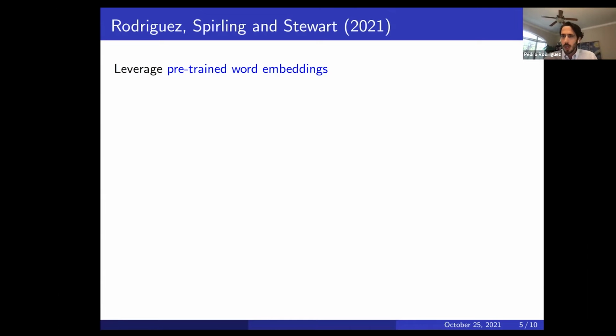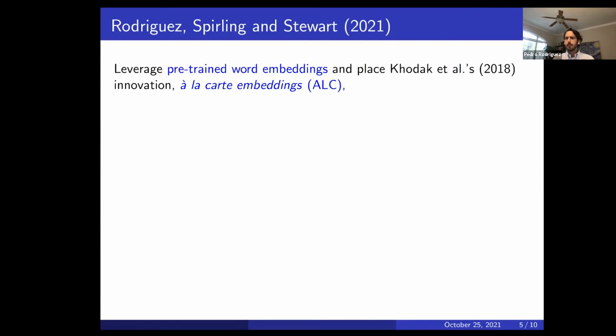So, for example, if Mark were to use this, his text is very different from the text that was used to train these word embeddings. And so you want to be able to adapt to the context. And that's where a recent innovation by Kodak et al., right, comes in, where they essentially show how we can use those contexts along with pre-trained embeddings to adjust those pre-trained embeddings to the local context that we're interested in.